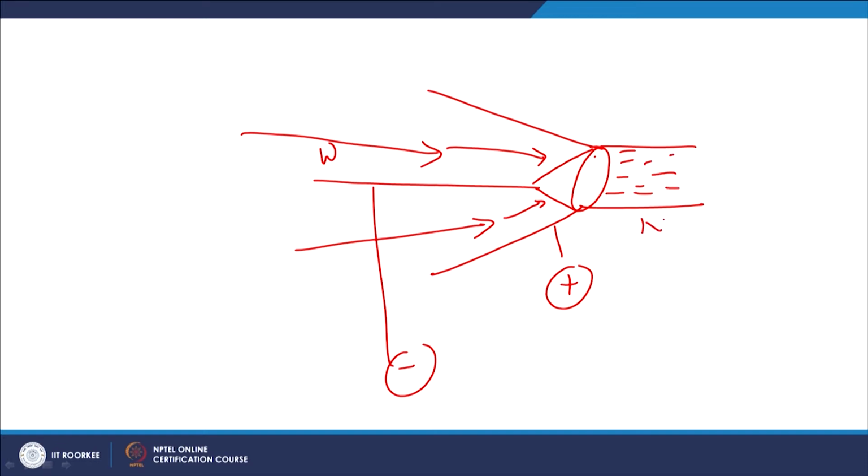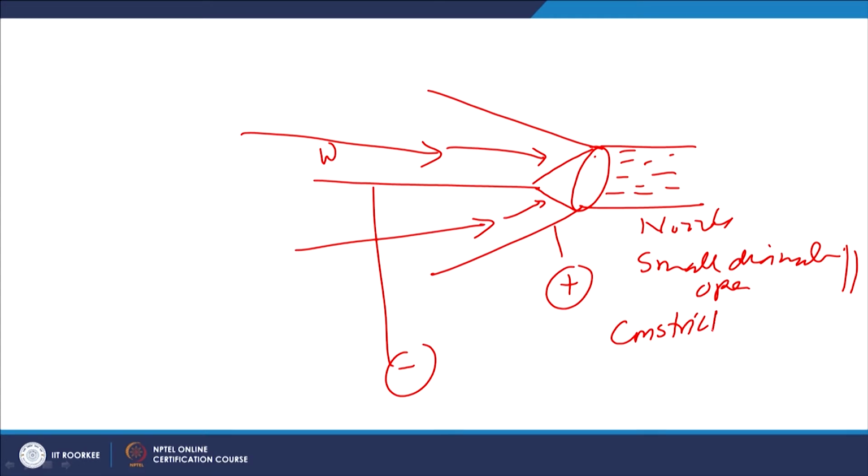This nozzle has a small diameter opening, you can say an orifice. The small diameter orifice in the nozzle constricts, meaning it reduces the diameter of the plasma flowing through the nozzle, and so this constriction increases the energy density of the plasma.